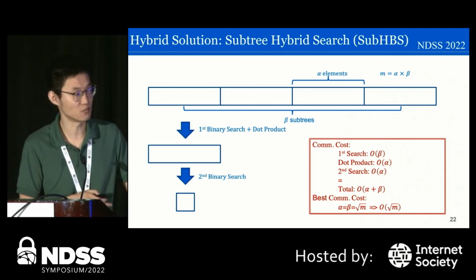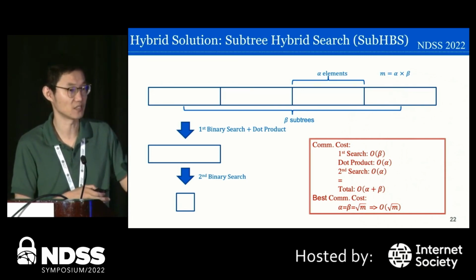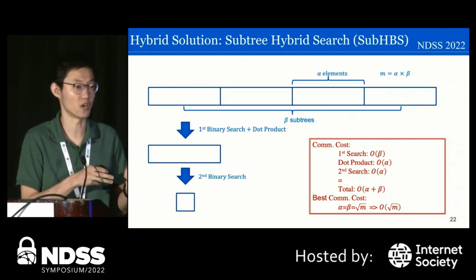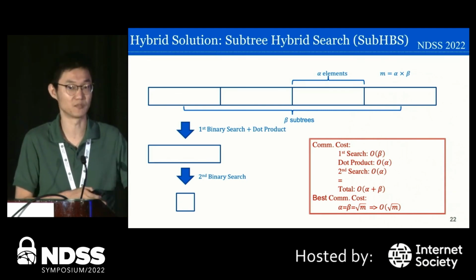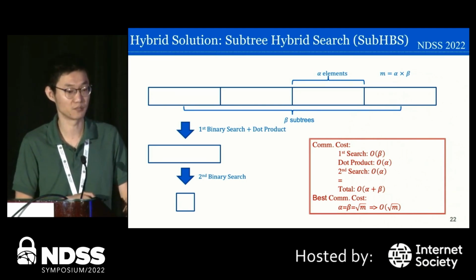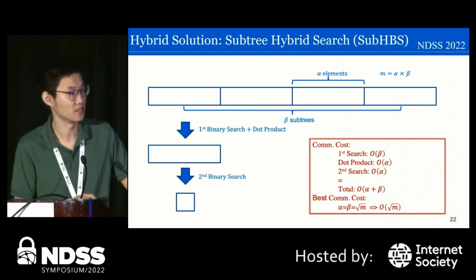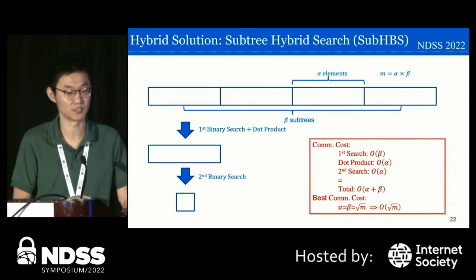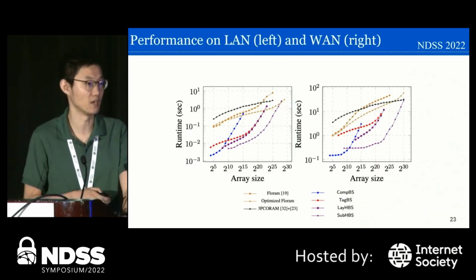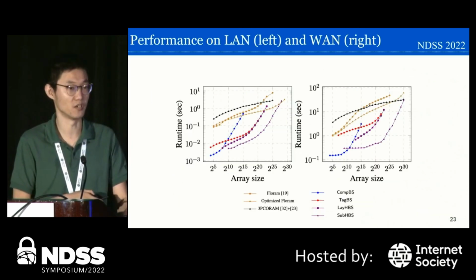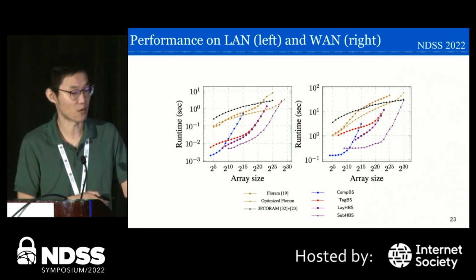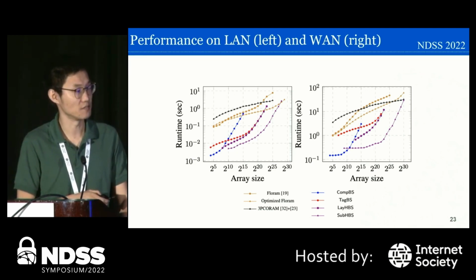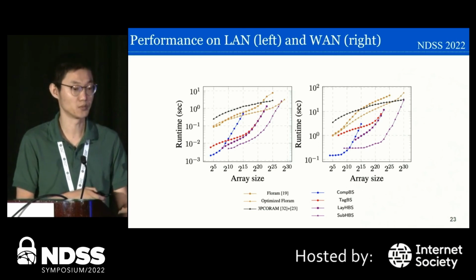Our second search is conducted on a subtree of size alpha, so we have another big O of alpha. Because alpha times beta is equal to m, it is easy to calculate that if we set alpha equal to beta equal to the square root of m, we achieve a sublinear complexity.